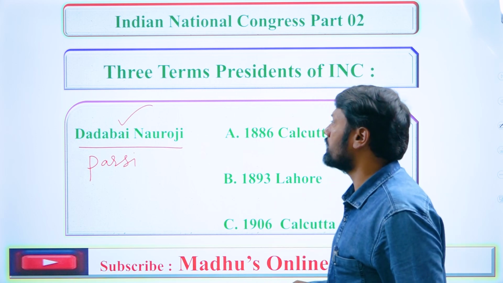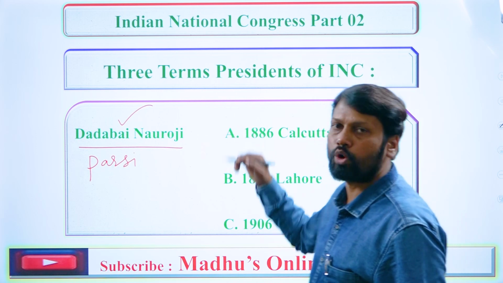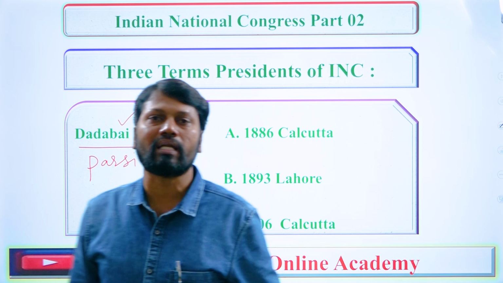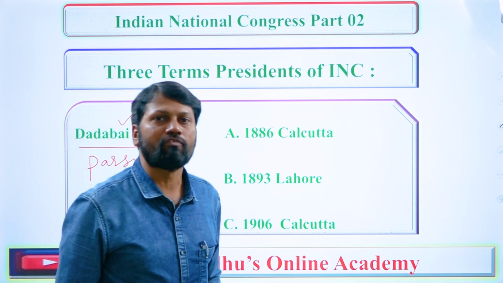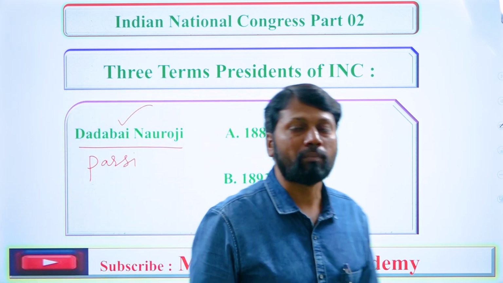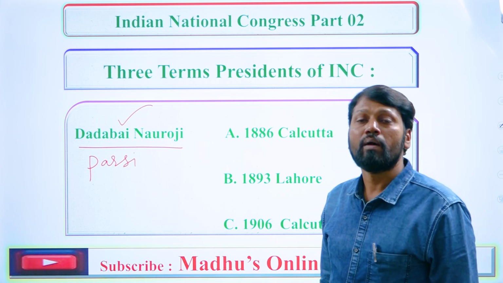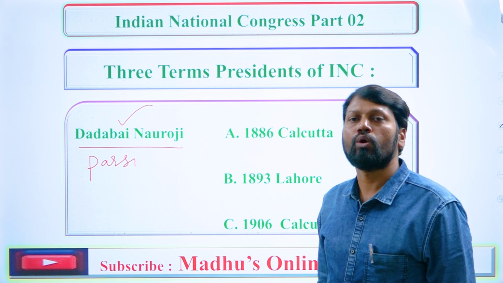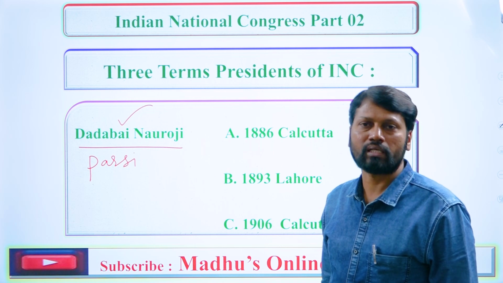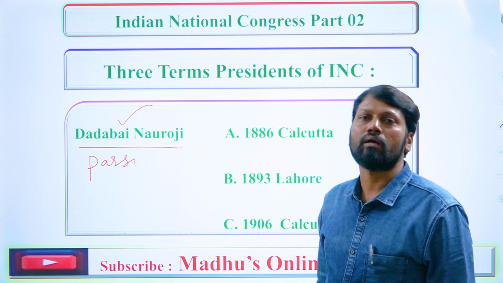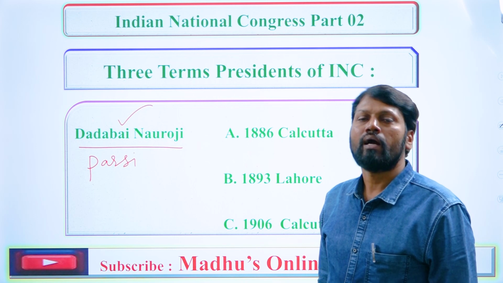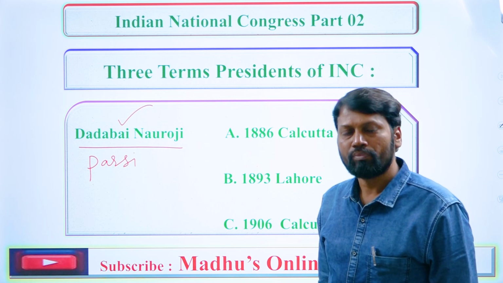In the year 1892, he was elected as an MP of the British Parliament on behalf of the Liberal Party, from the Finsbury constituency in England.